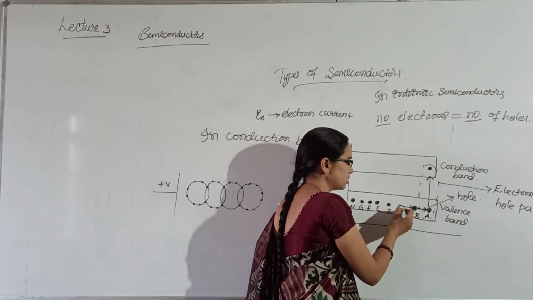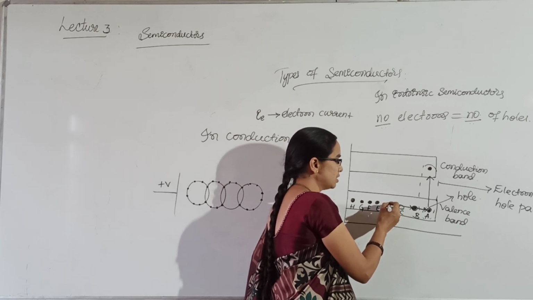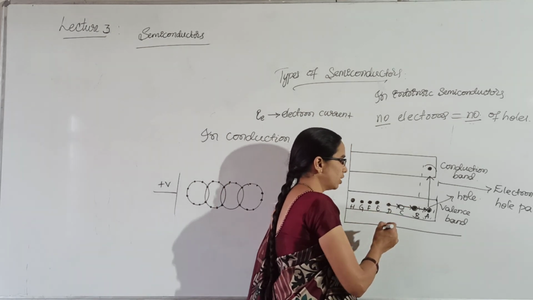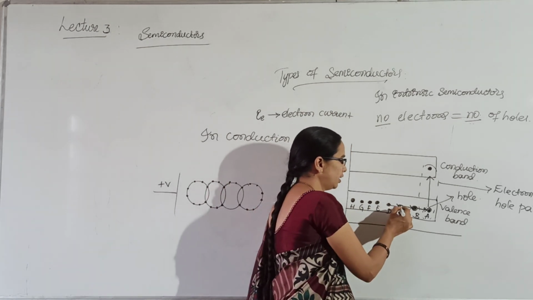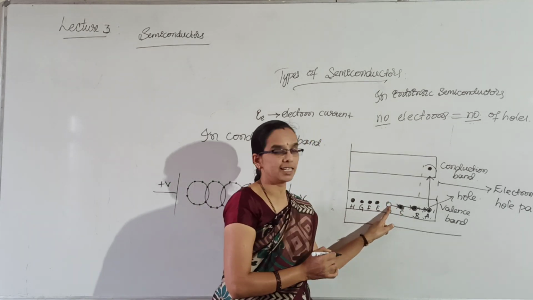Here in the place of C, a new hole is created. Again, the valence electron present in the neighboring atom is attracted towards C, and the electron will accommodate this and the new hole is created in this place.